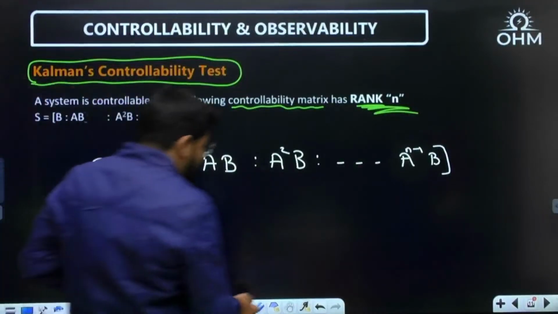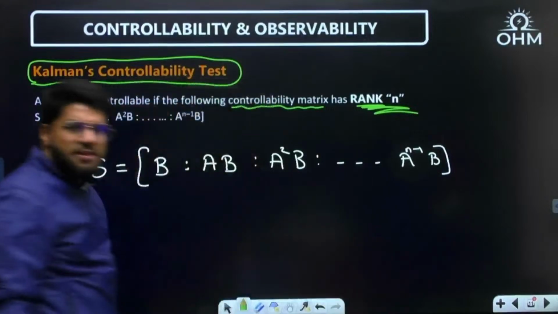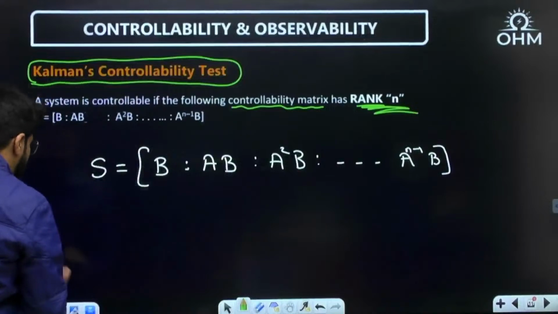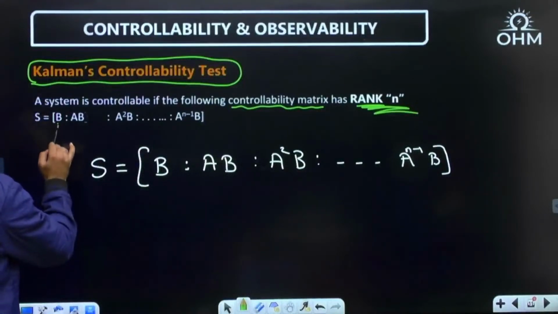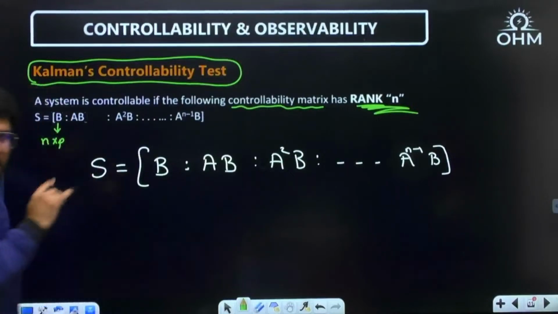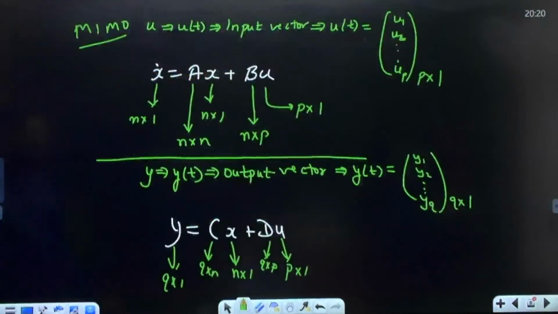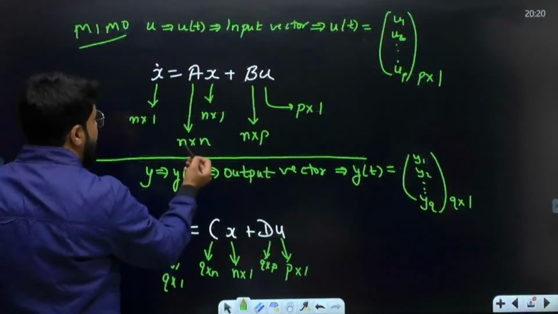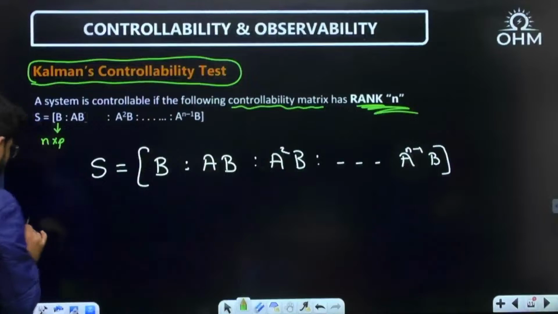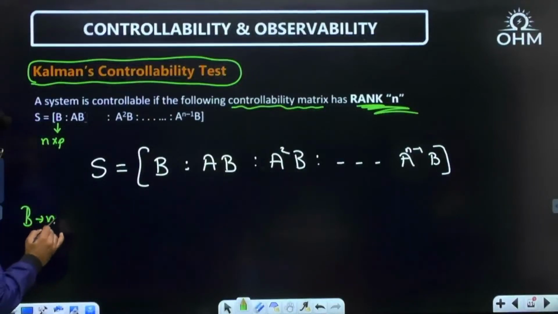Now, in general, what is the size of this controllability matrix? Just now I told you, what is the size of the B matrix? The B matrix is of the size n cross p. A is n cross n. If you talk about AB, A is n cross n and B is n cross p.